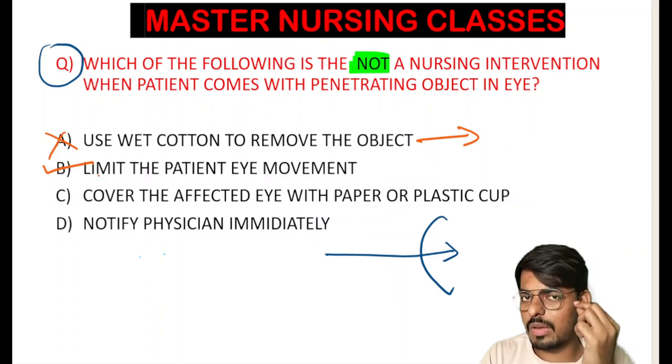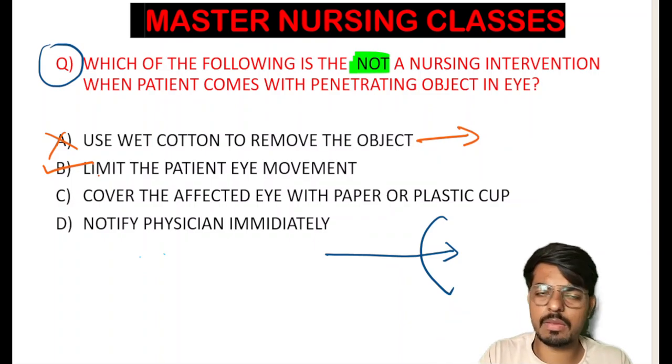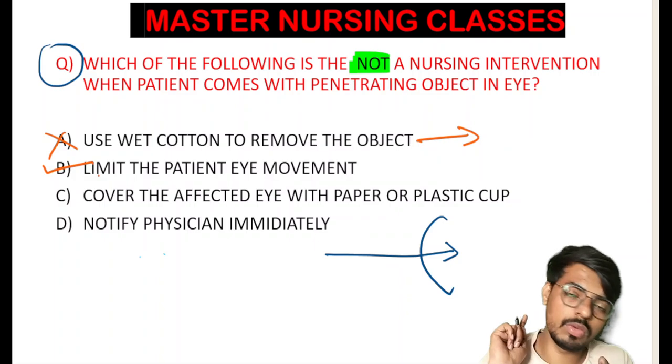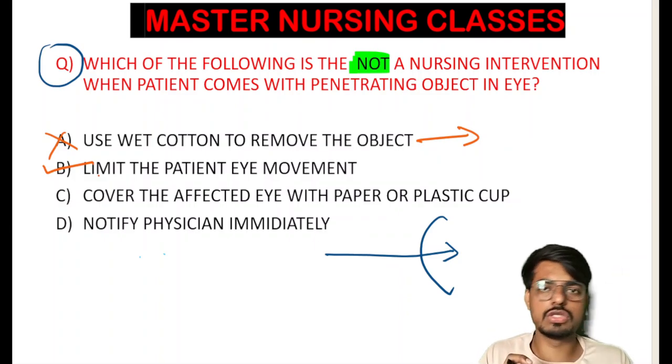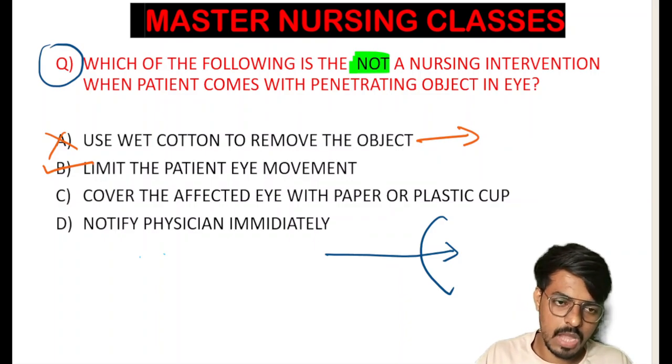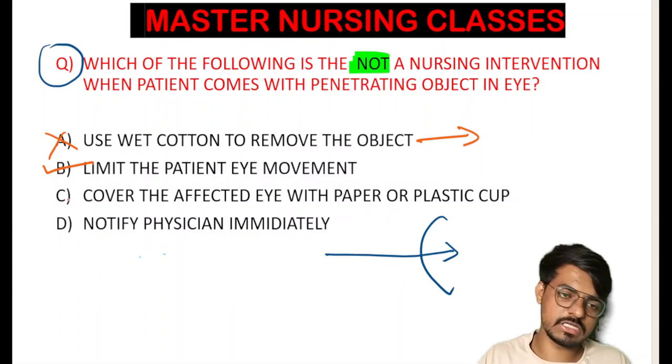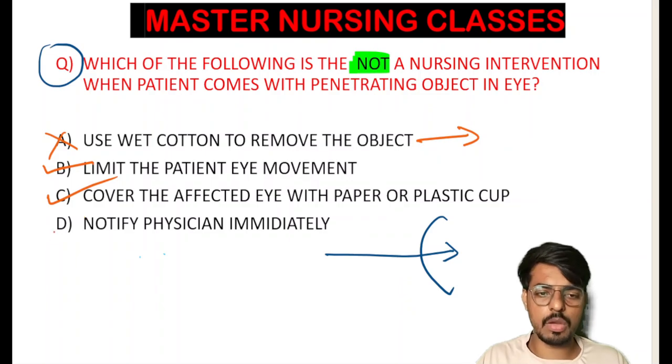As I told, when an object has entered the eye, we have to limit the eye movement. In order to prevent the eye movement, we'll cover both eyes, because if we move one eye, the other eye also moves. So it is mandatory to cover both eyes in emergency situations. And option C: cover the affected eye with a paper or plastic cup. It's 100% correct.